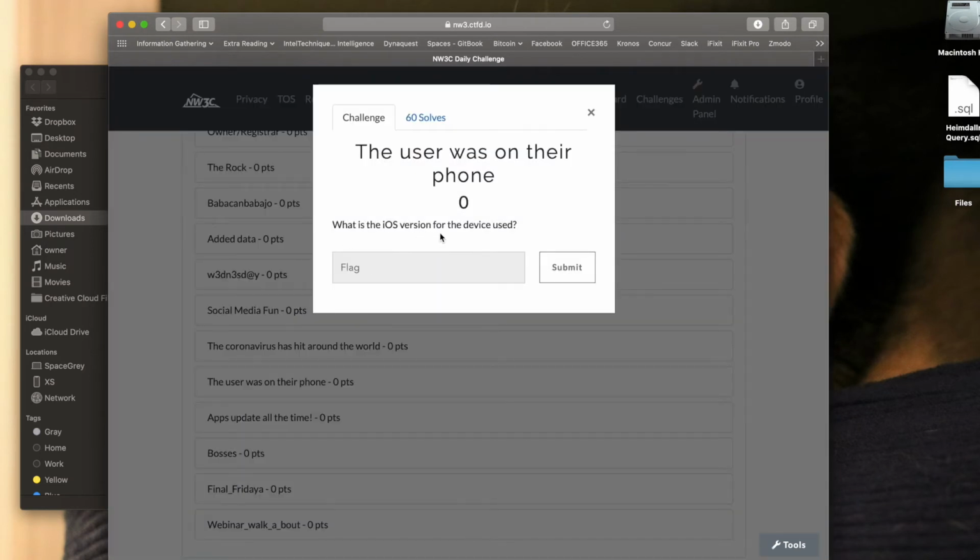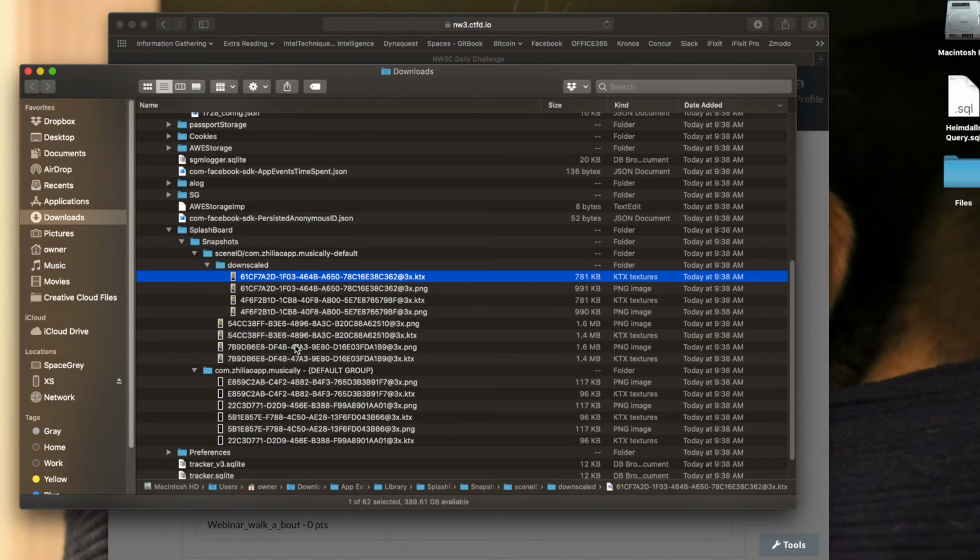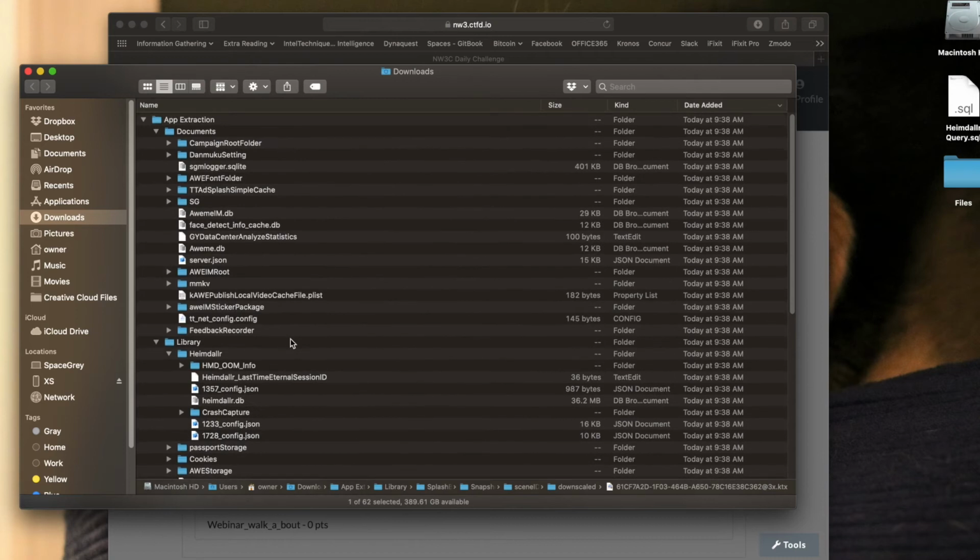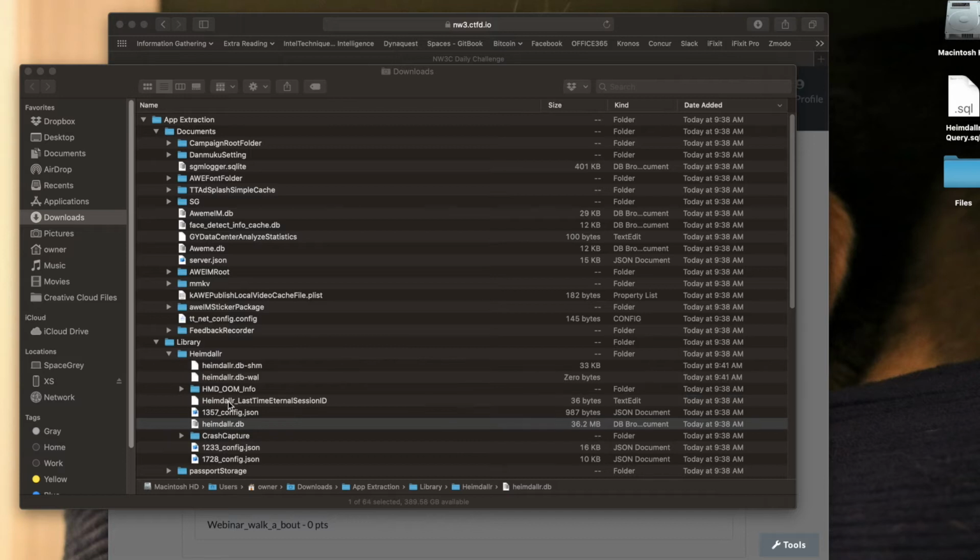The next one was the user was on their phone. As I said, this was an iOS abstraction, so we're looking for the iOS version. Now, in order to do that, we want to get some information about the app. Typically, I will look through and I'll look for databases or property lists. I'll also look at file sizes. So when I'm looking through the files, I want to look over at the file sizes, and if I find something abnormally big compared to the others, like a 36.2 megabyte file, this HEIMDALLR.DB database file, I'm going to look at that for sure.